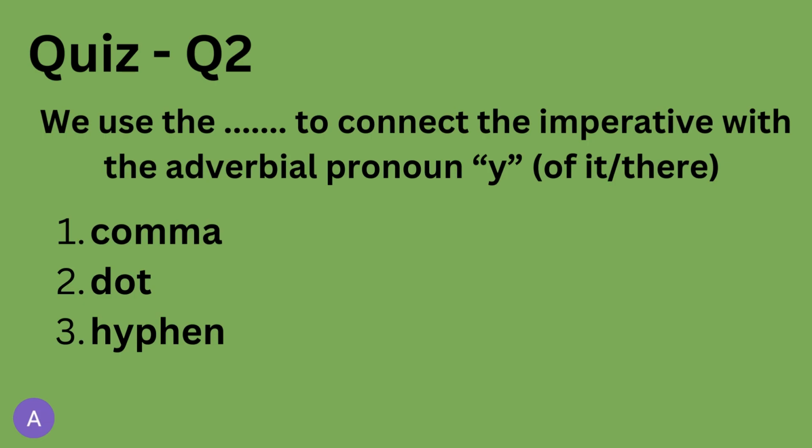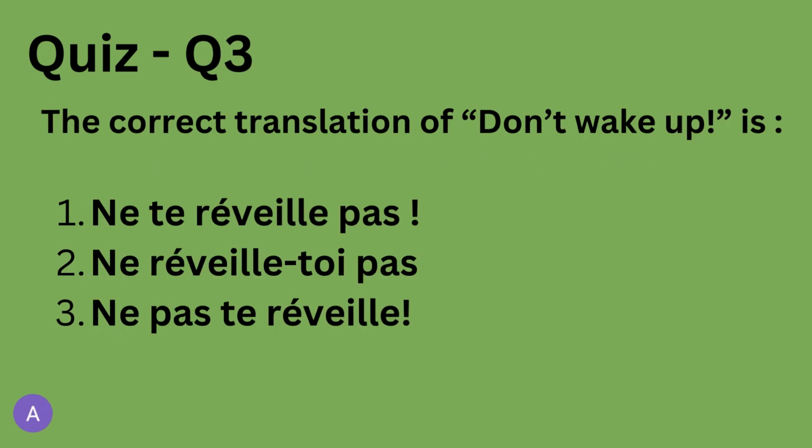Question number 2. We use the blank to connect the imperative with the adverbial pronoun y, which means of it or there. 1. We use the comma. 2. We use the dot. Or 3. We use the hyphen. And lastly, the correct translation of don't wake up is ne te réveille pas, ne réveille-toi pas, or ne pas te réveille.